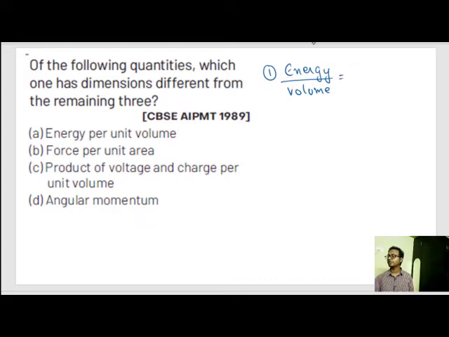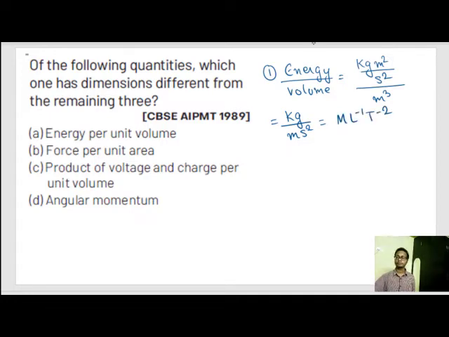The dimension of energy is kg meter square per second square. The dimension of volume is meter cube. Energy by volume becomes kg by meter second square, which equals M L to the power minus 1 T to the power minus 2. Let's see force per unit area.